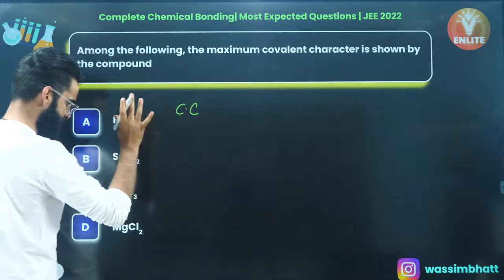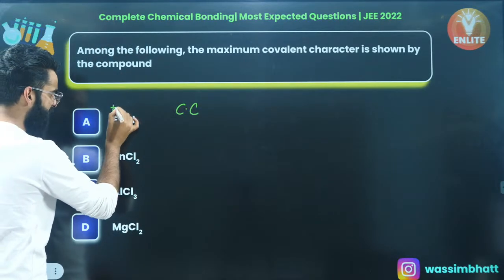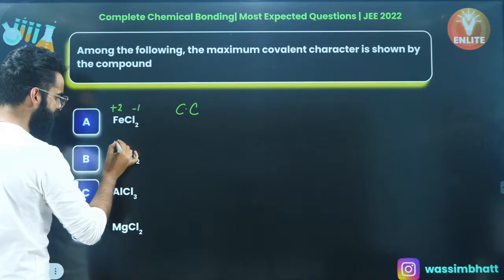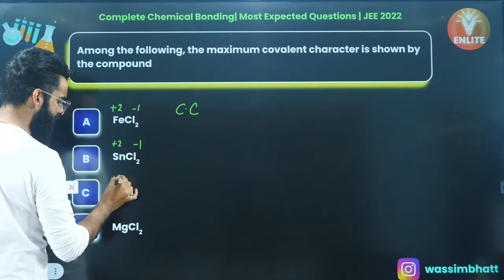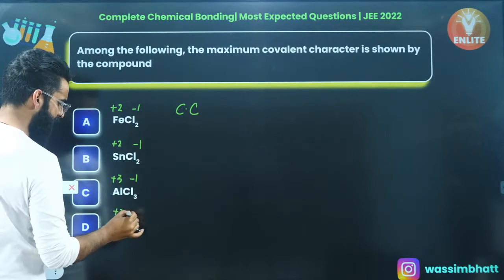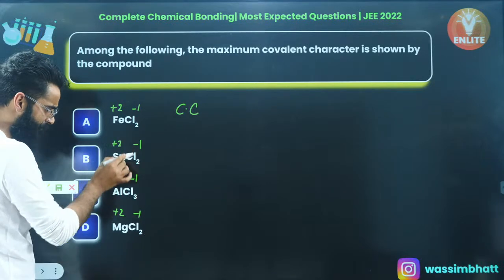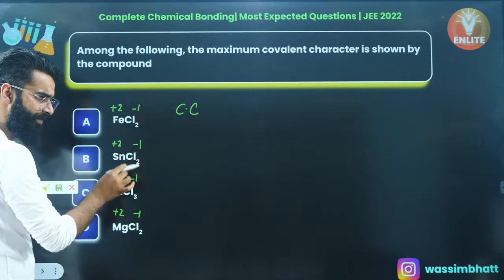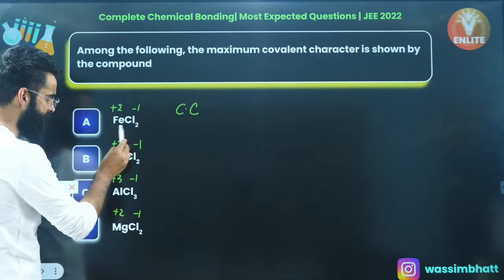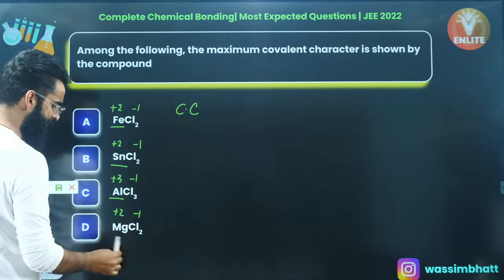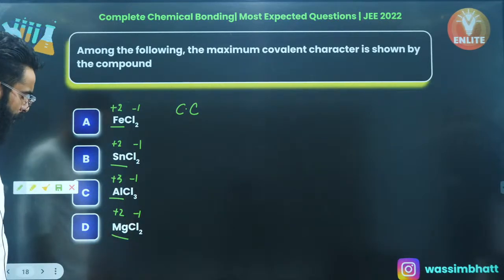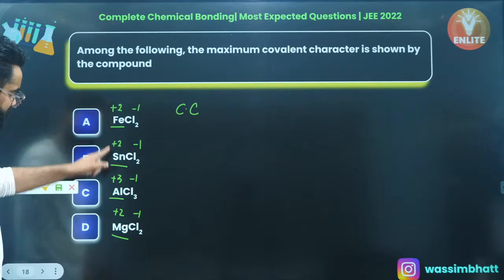First of all, have a look, guys. This is Fe2+ right here. This is Cl-. Sn2+, Cl-. Al3+, Cl-. Mg2+, Cl-. The anion everywhere is the same. So you will be deciding on the basis of the cation. And moreover, the charge on the cation is varying.